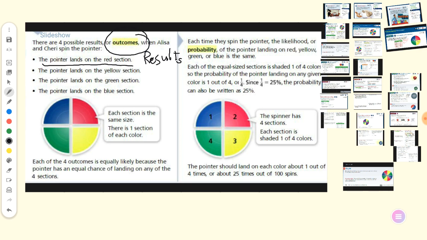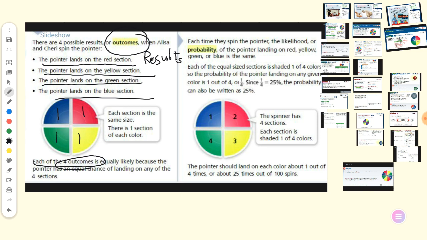That the pointer lands on red or yellow or green or blue. Each section is one out of 4, so I have 4 outcomes, equally likely, because they have the same size. The pointer has an equal chance of landing on any one of the 4 sections.